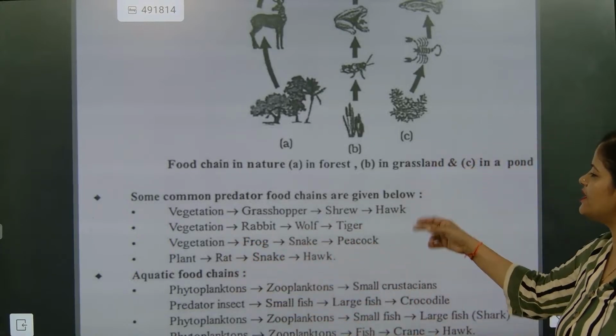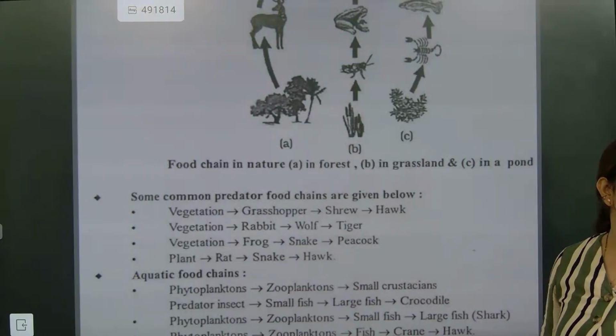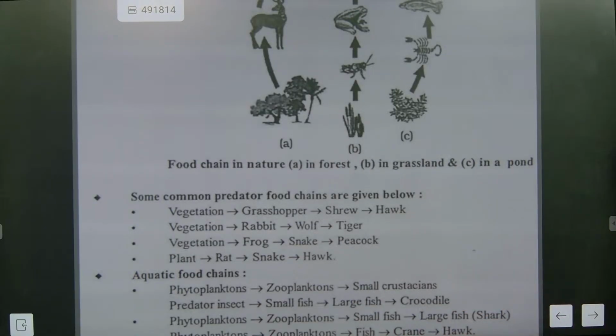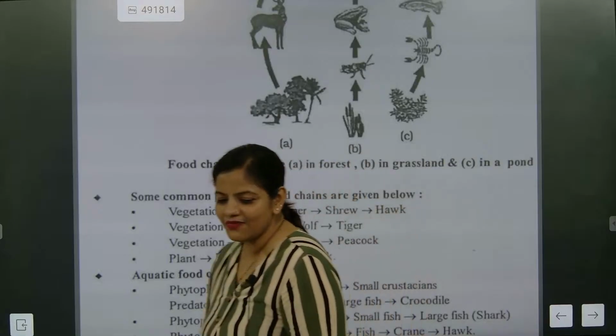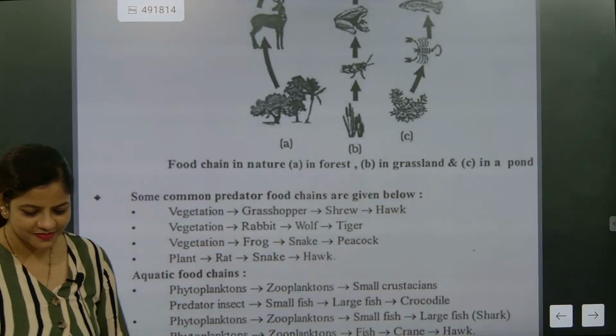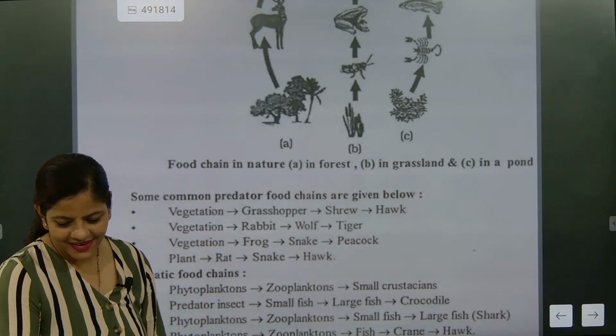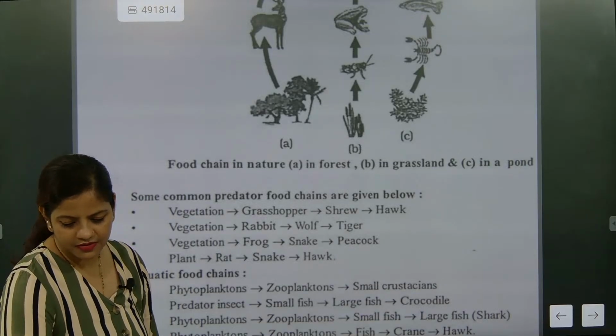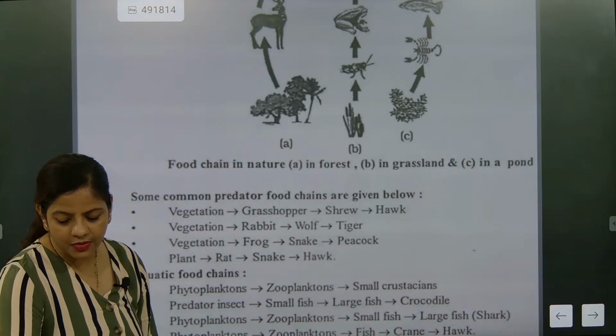Now can you tell me which one is predator? Second one. Come on children, tell which one is predator? Hawk is predator only.